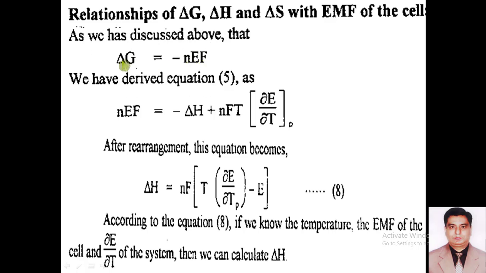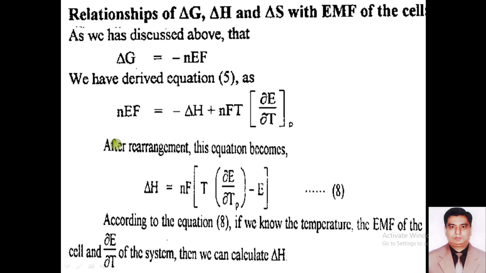Dear students, if we put this value back in equation number 5, then it can be written nEF is equal to minus del H plus nFT into partial E over partial T at constant pressure.